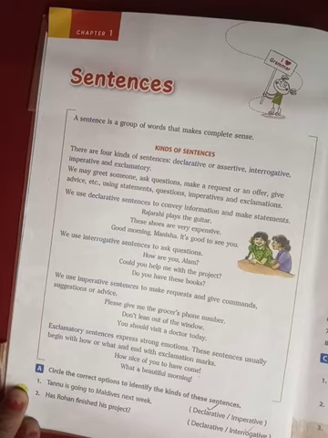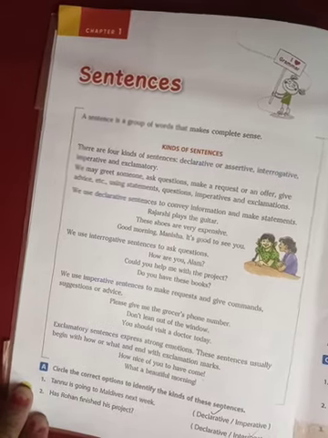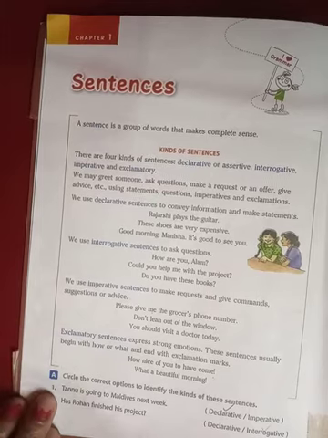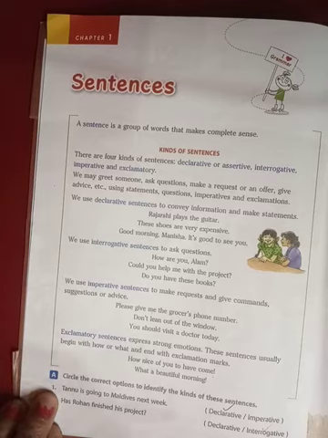Today we are going to start chapter 1 from your new Grammar and More book of class 8. The name of the chapter is Sentences. So, children, do you know what sentences are? A sentence is a group of words that makes complete sense. There are four kinds of sentences: declarative or assertive sentences, interrogative sentences, imperative sentences, and exclamatory sentences.